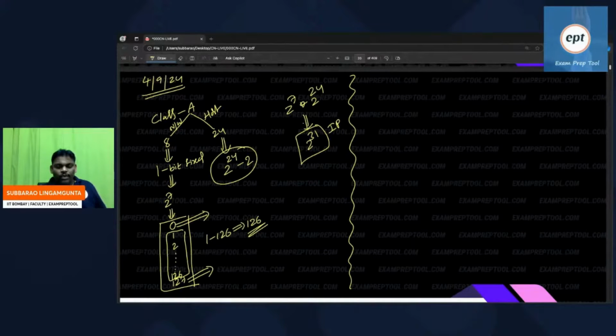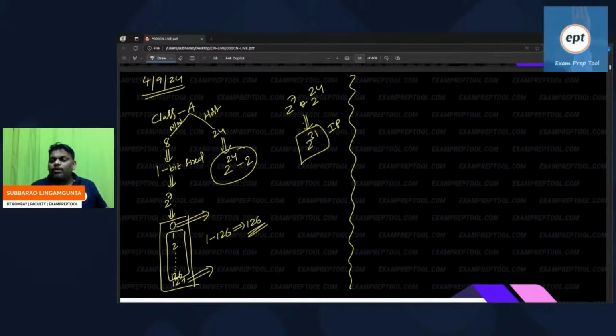The new point in today's class. In class A, network 0 and network 127 you cannot give for host purpose. That is the new point in today's class. In other classes, there is no minus 2. For the host part, everywhere it is minus 2. Remember, host part everywhere minus 2. Only for class A, 0 and 127 will be removed. The remaining will be for the user's purpose.